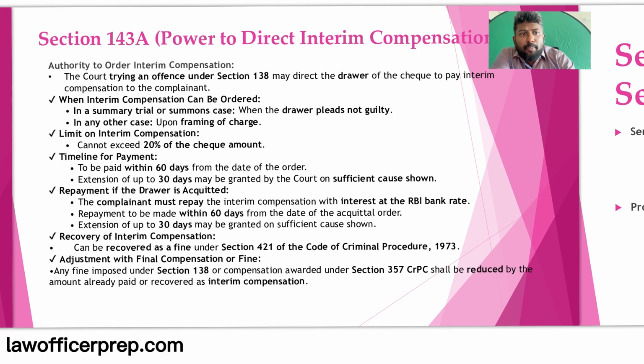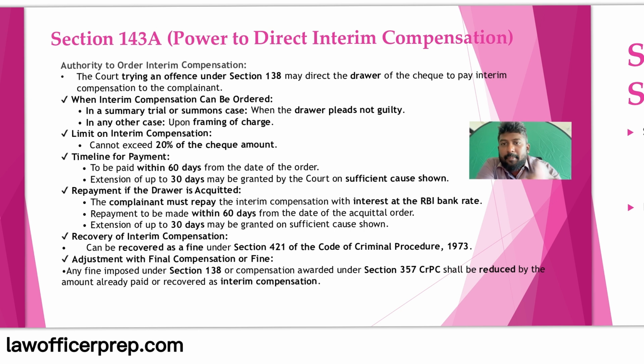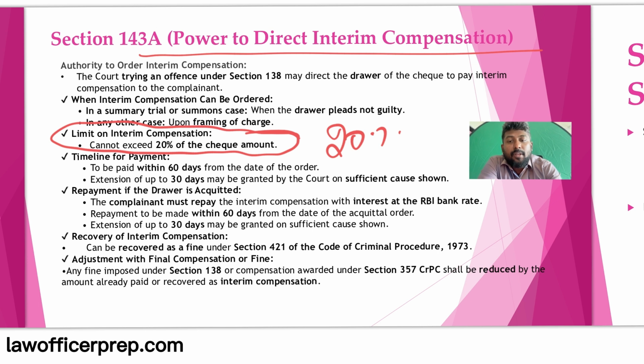Now, this is another important section that was recently introduced by a recent amendment, that is, power to direct interim compensation. When you are trying a case and the drawer pleads not guilty, then the court can award an interim compensation of up to 20% of the check amount.